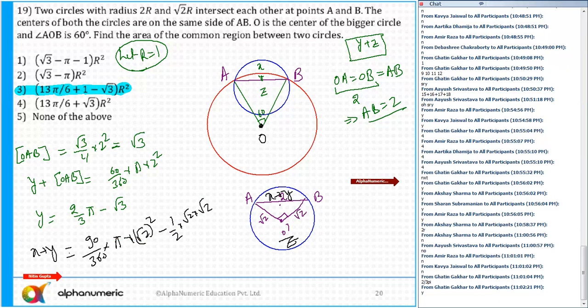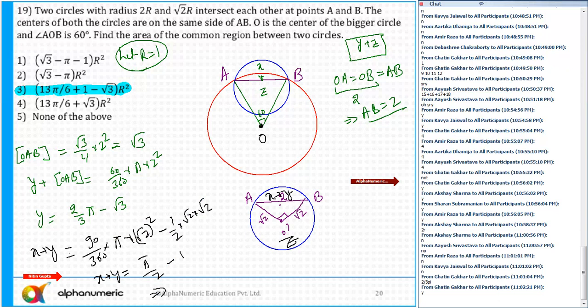So from here you can find the value of X. Just solve it. X plus Y: 90 by 360 is 1 by 4, 2 by 4, this is equal to pi by 2 minus 1. So from here you can tell me the value of X plus Y.